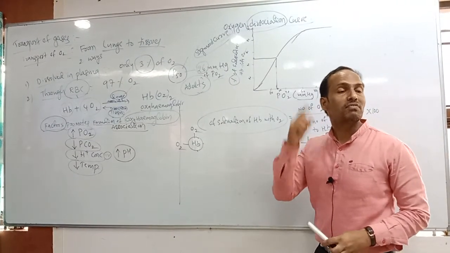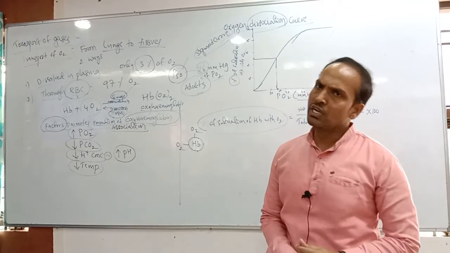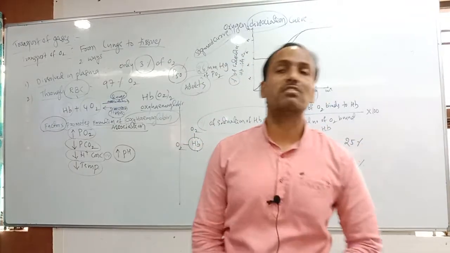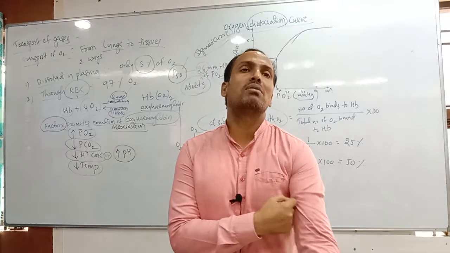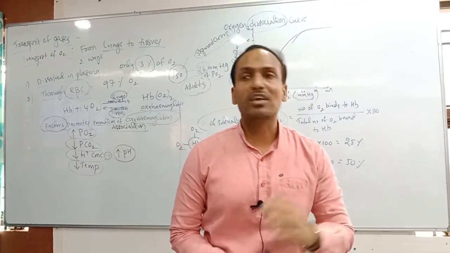What are the extra points? First, myoglobin. Do you know myoglobin? Myoglobin is also a type of hemoglobin but present in the muscles. Because of the myoglobin pigment, our muscles are reddish in color.